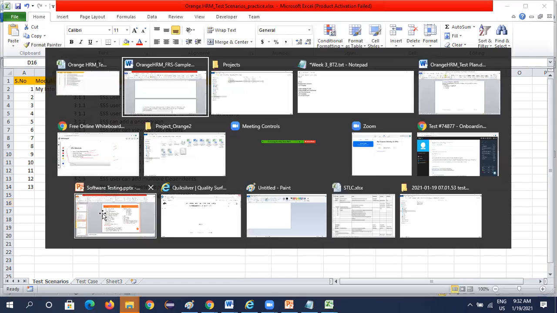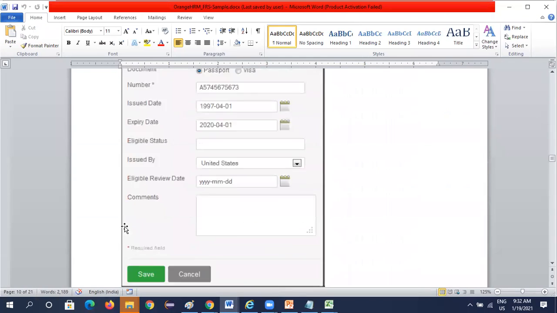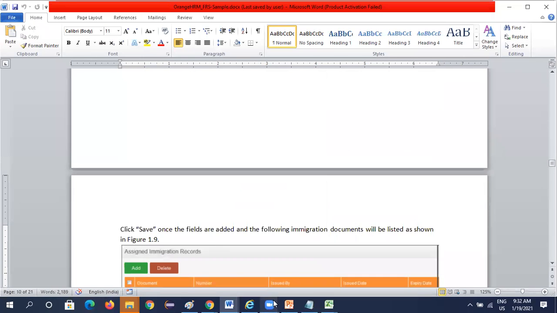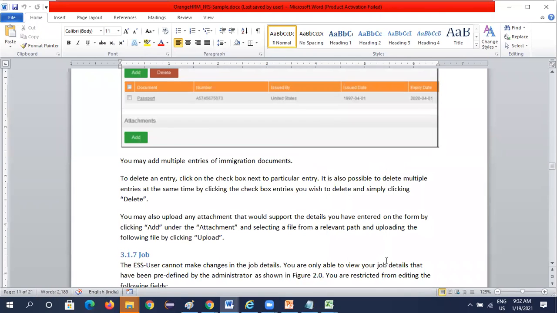So what would be the next scenario? One is user can add the immigration details. Next one, anyone? Can delete the entry. Okay. Next.